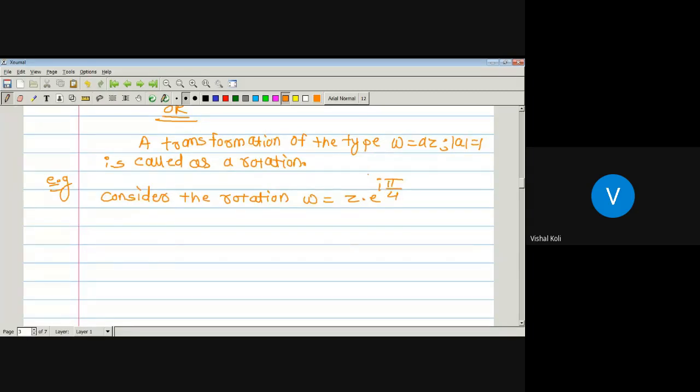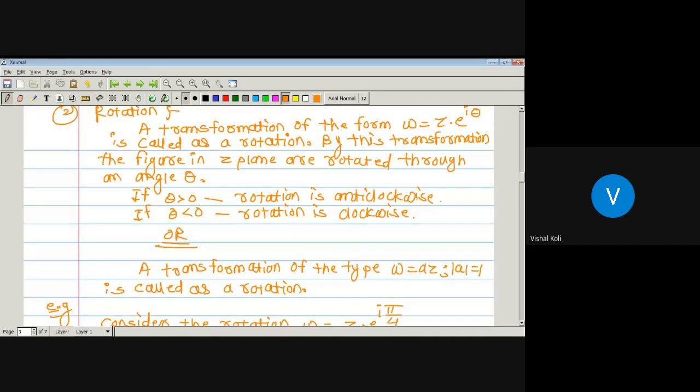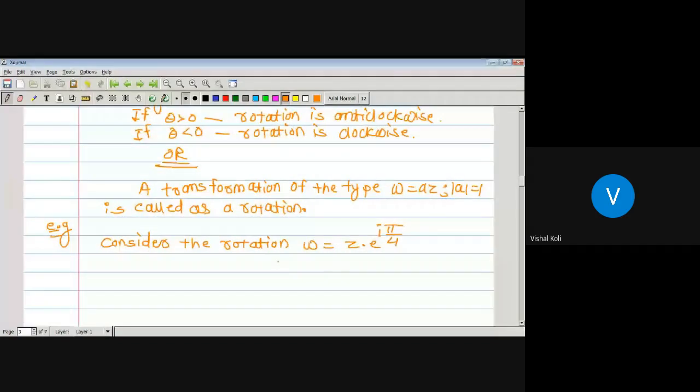Now we have to determine the region R dash in W plane corresponding to the region R in Z plane. Here the value of theta is pi by 4, which is greater than 0, then the rotation must be anti-clockwise.